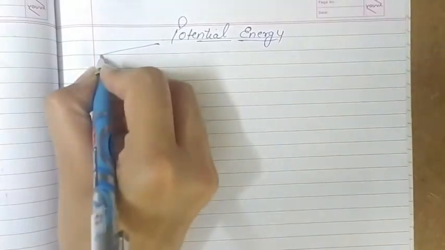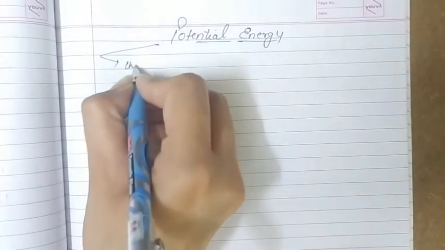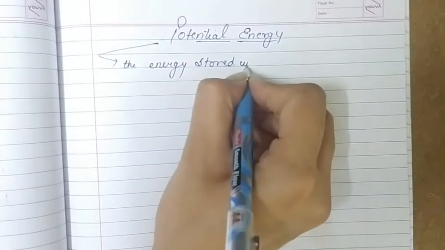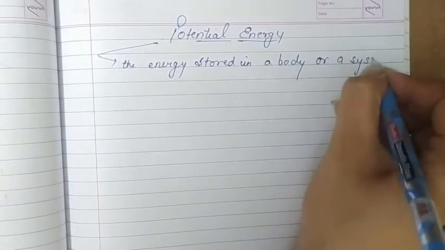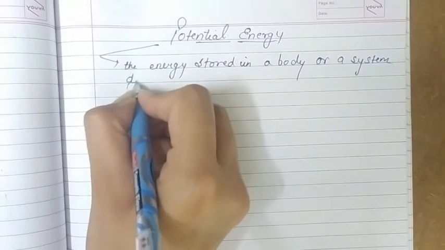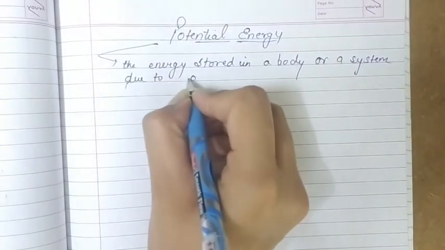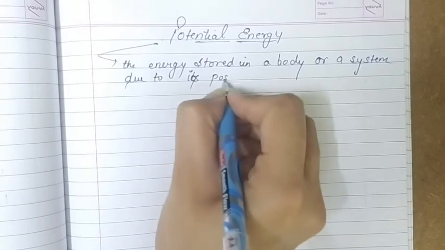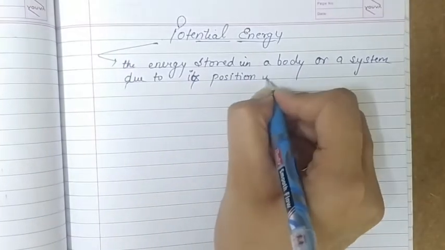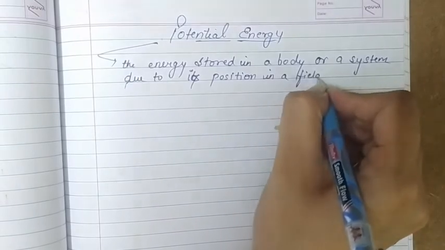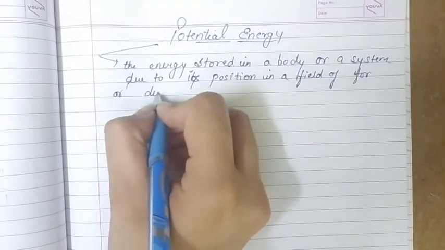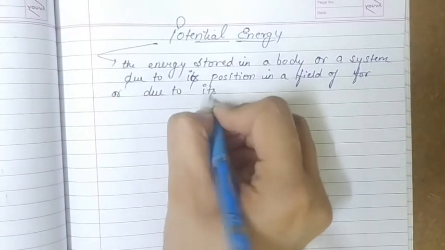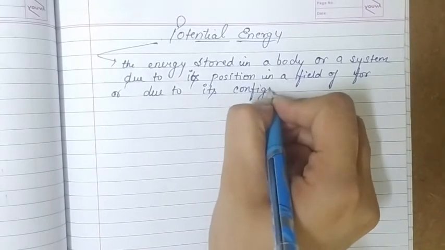So potential energy can be defined as the energy stored in a body or a system due to its position in a field of force, or due to its configuration. That kind of energy is called potential energy.